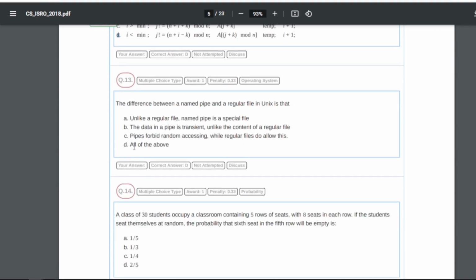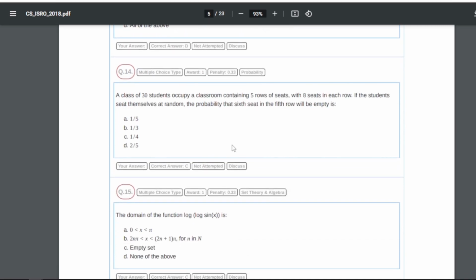Now question number 13 is, the difference between a named pipe and a regular file in Unix is that what? So for 13 our answer will be D, that is all of the above. Unlike a regular file, a named pipe is a special file. Second is, the data in a pipe is transient, unlike the content of a regular file. Third is, pipes forbid random accessing while regular files do allow this. Okay, so this could be the reason.